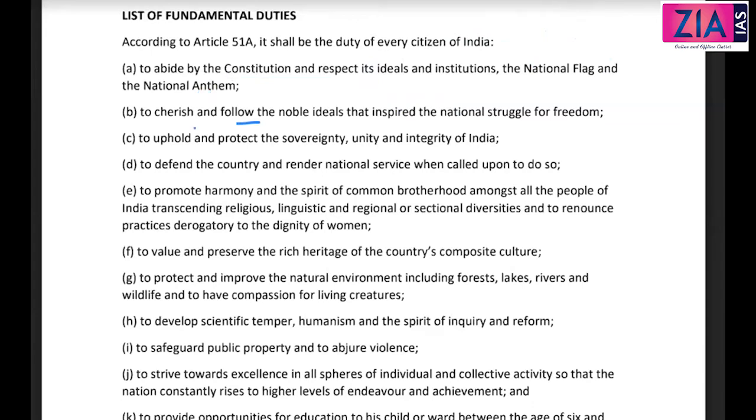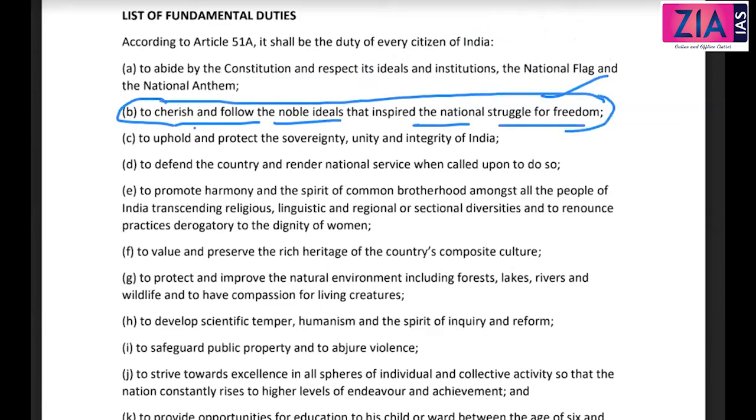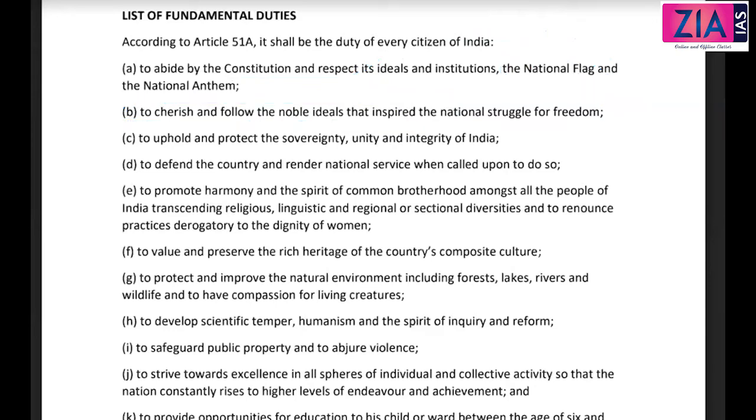Cherish and follow the noble ideals that inspired the national struggle for freedom. And this is a moral responsibility. Okay, so to an extent, even if you don't follow it, there is nothing. But that's not the case with the national flag. If you insult the national flag, then there will be punishment under different laws. But these are moral responsibilities as well. So you can see some of them are moral in nature.